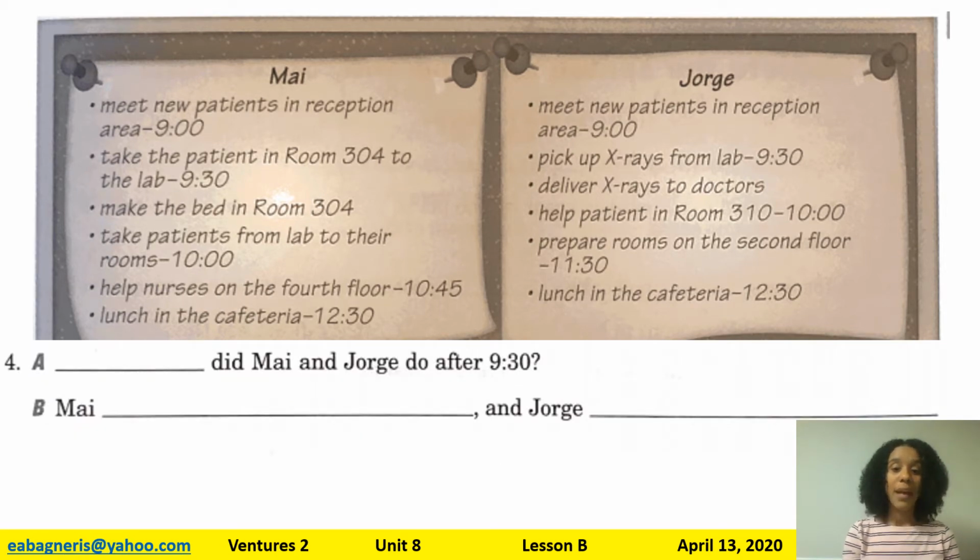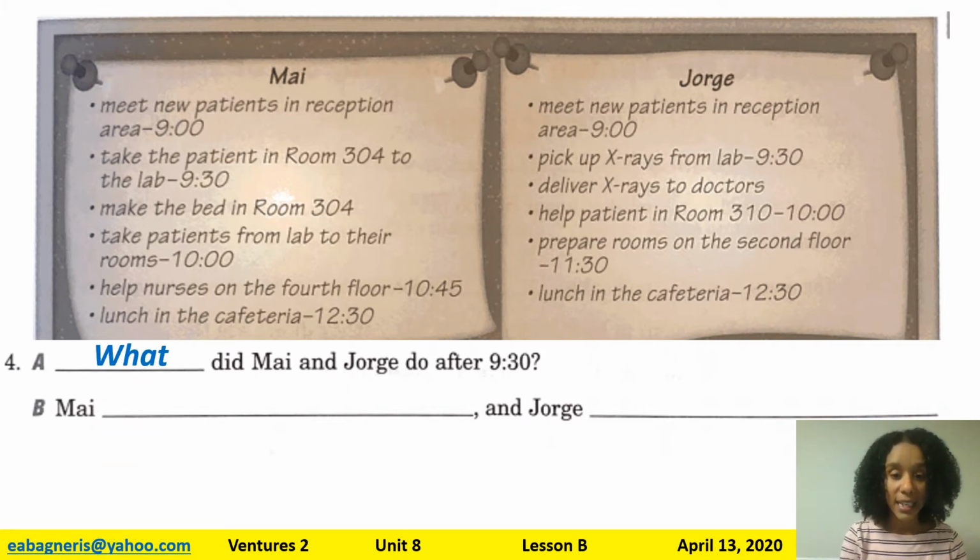Blank did May and Jorge do after 9:30? So what or where did May and Jorge do after 9:30? Well, again, I see a do in my question. And we have already said many times, if I have a do in my question, it probably goes with what. So what did May and Jorge do after 9:30?